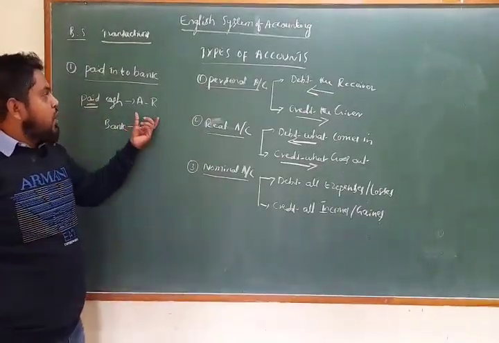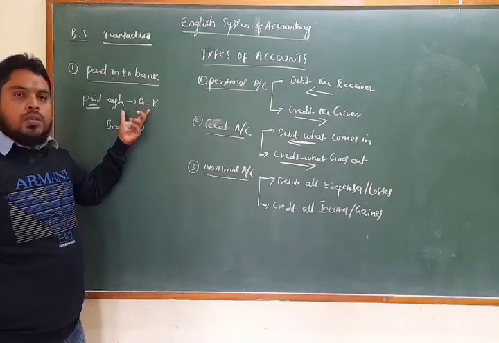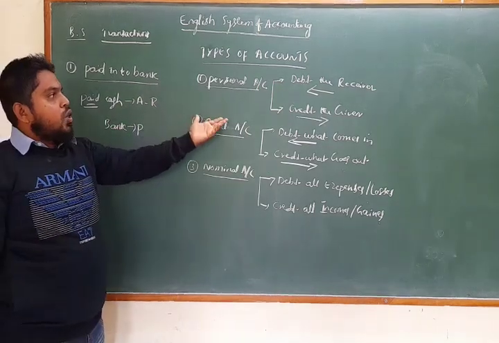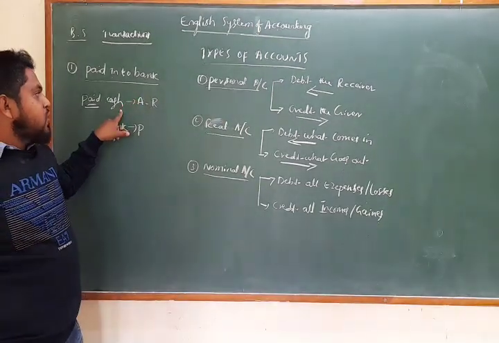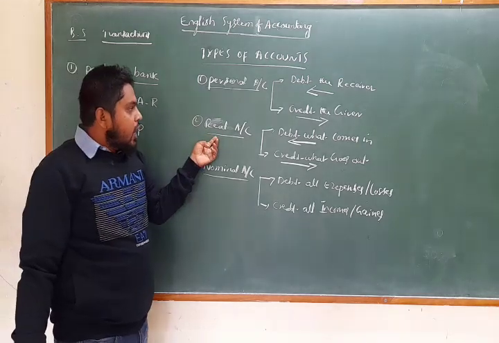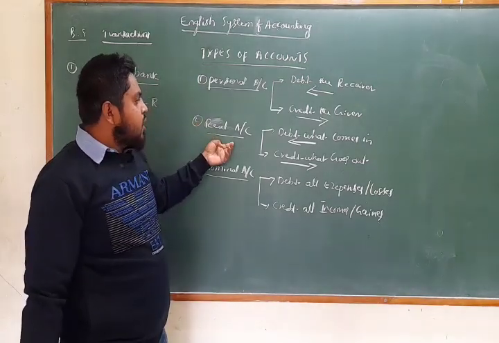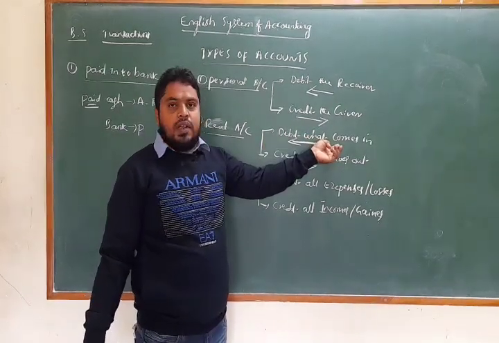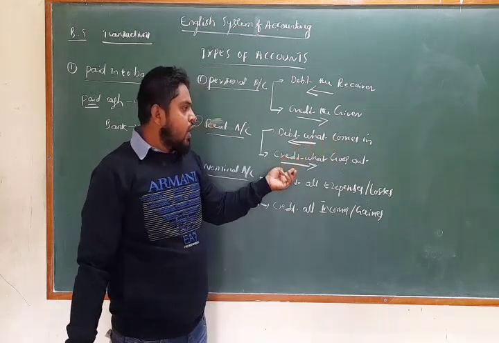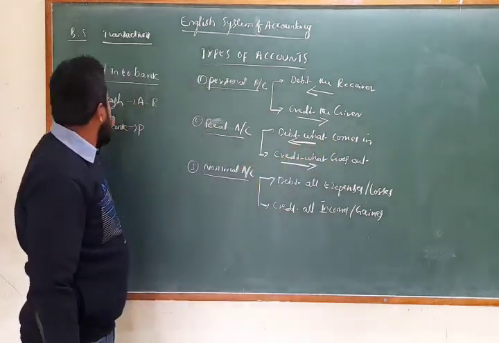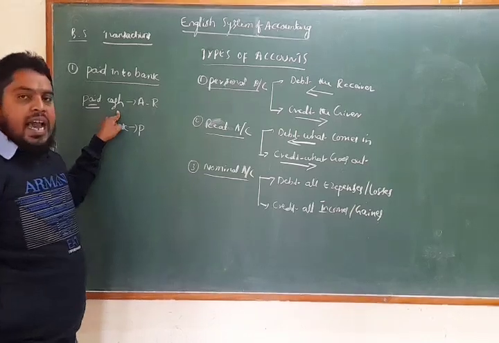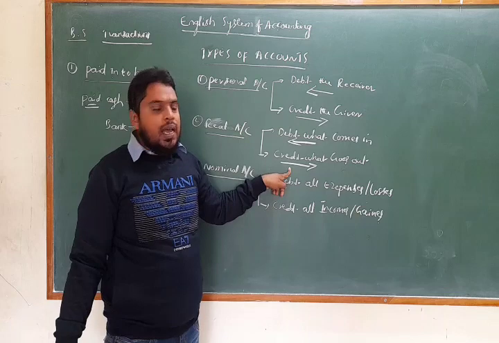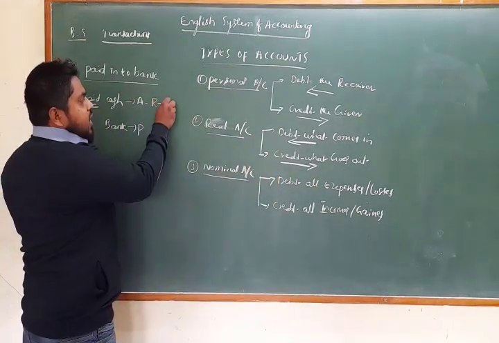Now we have to find out what is debit and what is credit. Apply the rules. First, the cash account. Cash comes under a real account, so the rule is: debit what comes in, credit what goes out. Here, paid into bank, you are paying cash, so credit what goes out. Cash is going out of the business, so cash is the credit side.